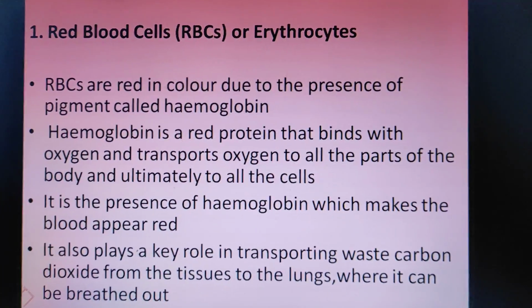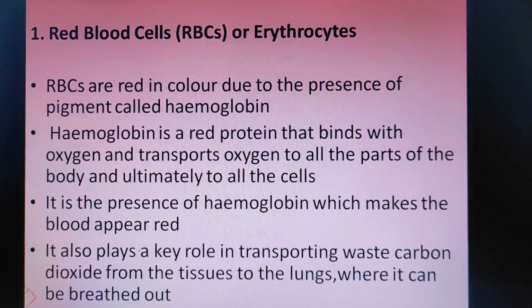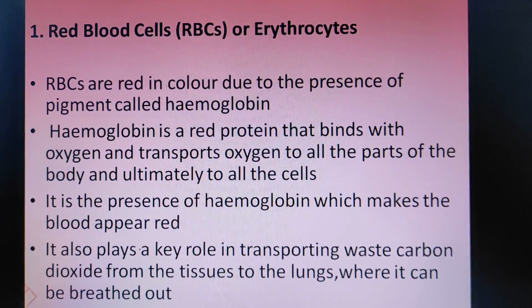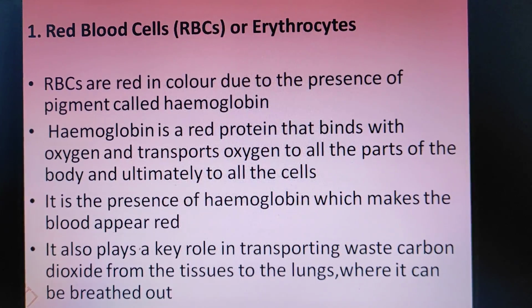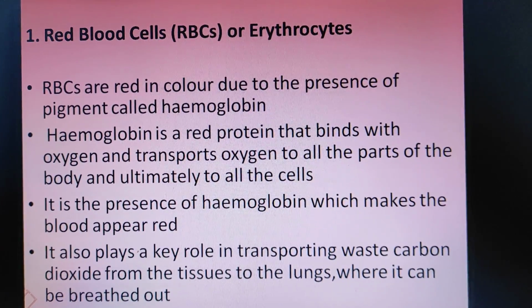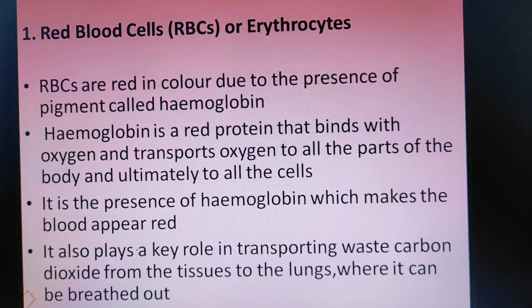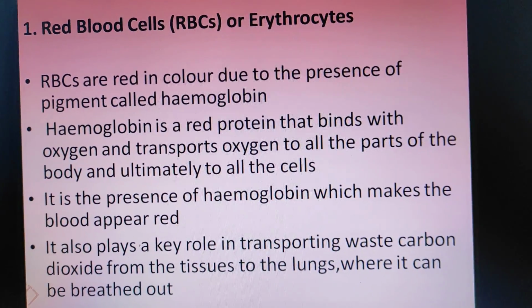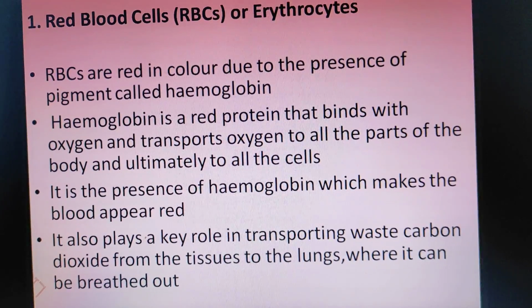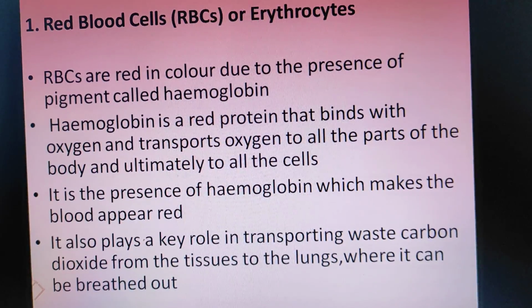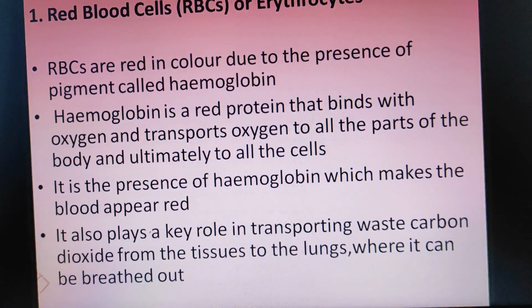Red blood cells, RBCs or erythrocytes. RBCs are red in color due to the presence of pigment called hemoglobin. Hemoglobin is a red protein that binds with oxygen and transports oxygen to all parts of the body and ultimately to all the cells. It is the presence of hemoglobin which makes the blood appear red. It also plays a key role in transporting waste carbon dioxide from the tissues to the lungs where it can be breathed out.